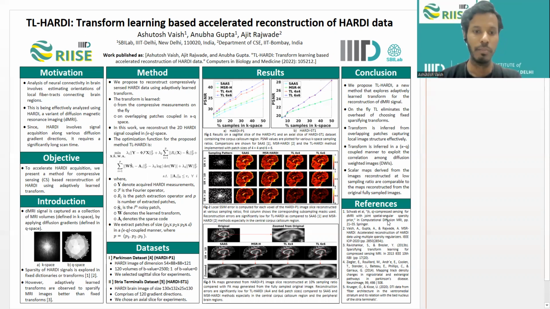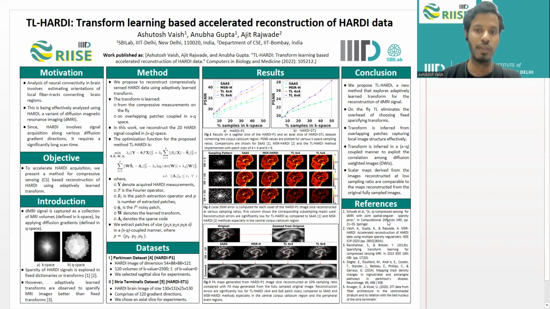Now, talking about the method, we propose to reconstruct compressively sensed HARDI data, and to impose sparsity, we adaptively learn the transform from compressive measurements on the fly. This eliminates the overhead of choosing fixed data-specific dictionaries or transforms, and the transform is learned on overlapping patches coupled in KQ space that captures local image structure effectively.